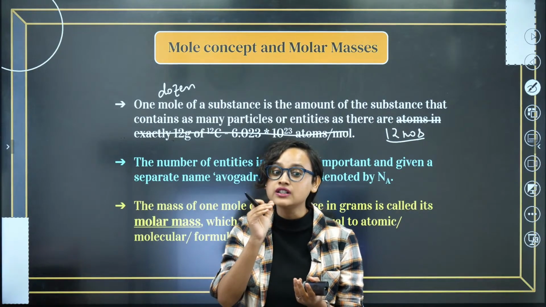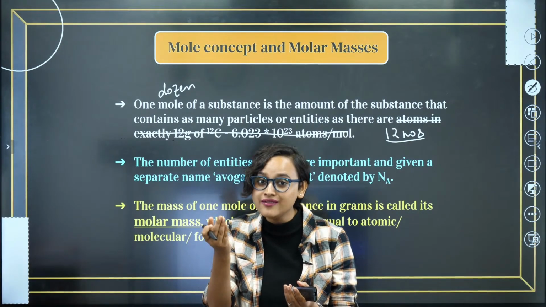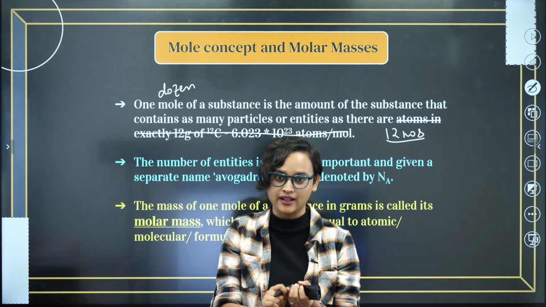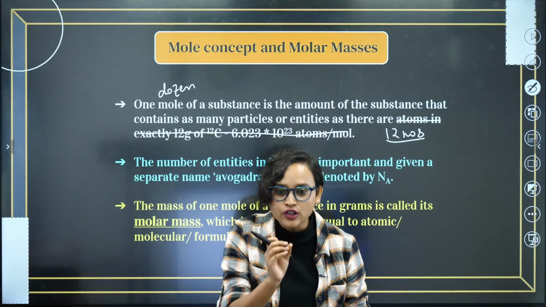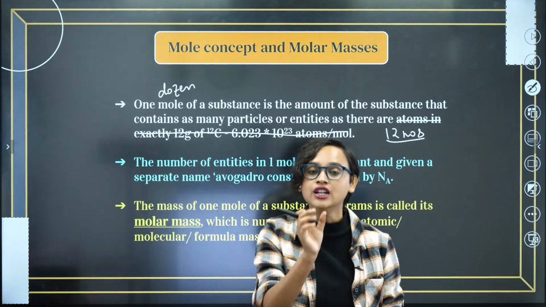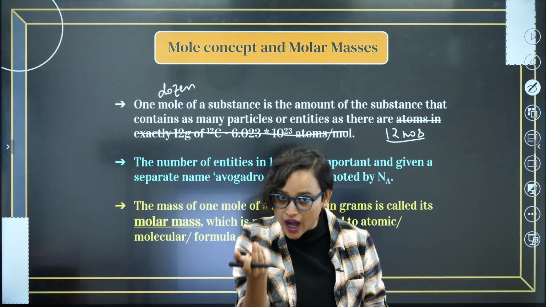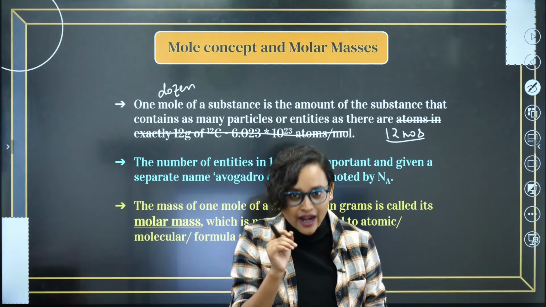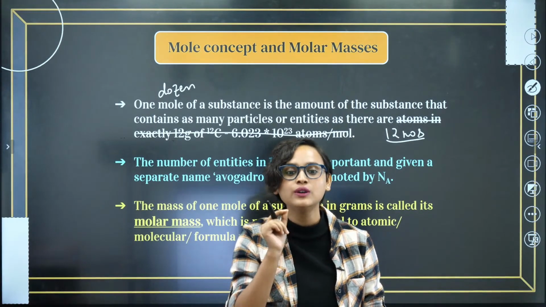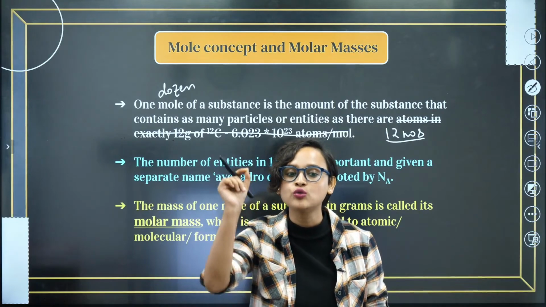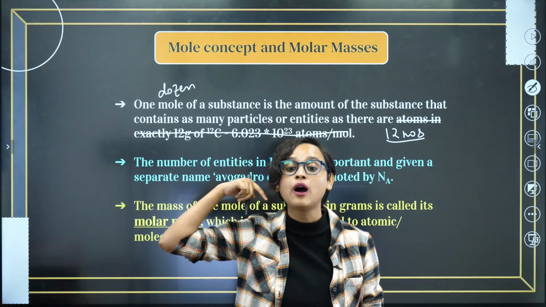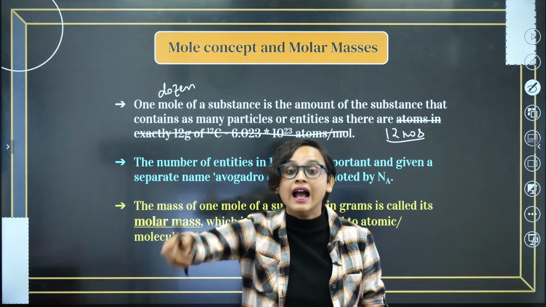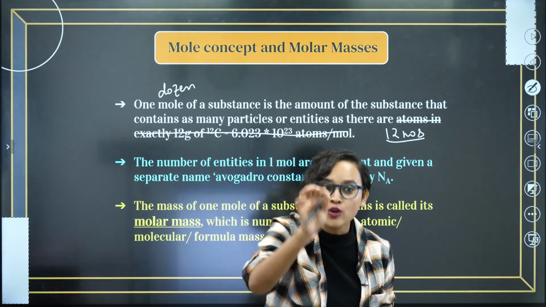Exactly 12 gram of carbon 12. In that, how many atoms are there? So if you see 12 gram of carbon 12, how many atoms will you find? Do you know? You will find 6.023 into 10 to the power 23 atoms. And that is your 1 mole.